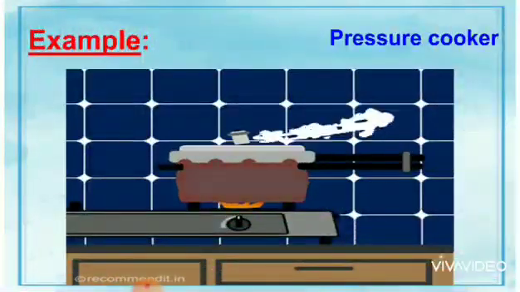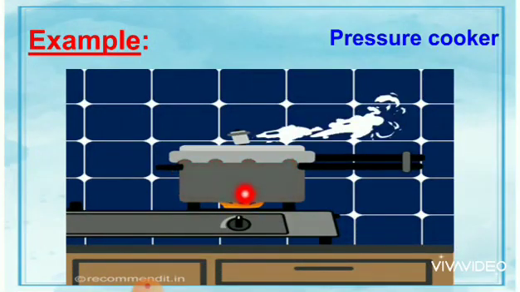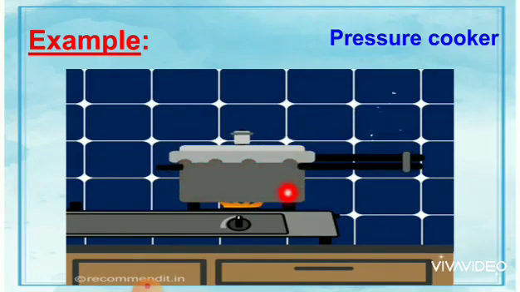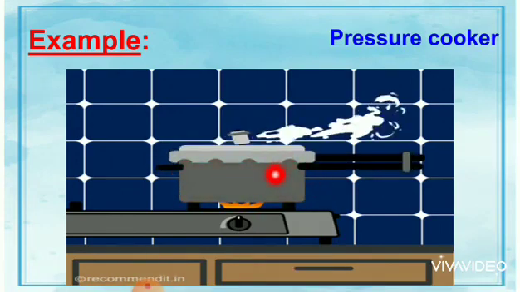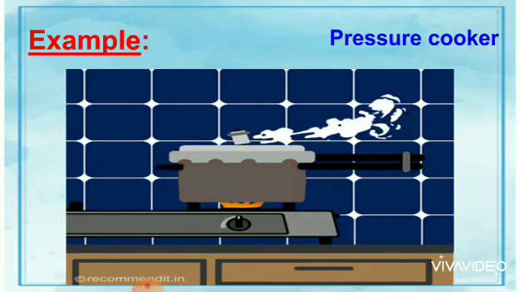When a pressure cooker is heated, a high pressure builds up inside it. The high pressure increases the boiling point of water. So, the water remains a liquid at high temperature. What is that? Greater than 100 degrees Celsius in the cooker. This cooks the food faster.